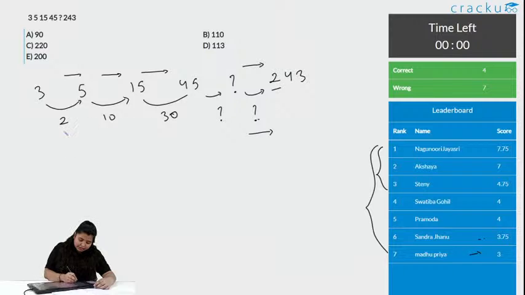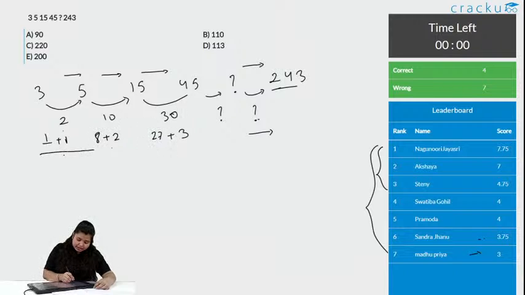So, here we can see it is 2, here it is 10. If I say this is dash plus 1, I am just making it a steady increase, plus 2, as I am not doing plus 1 plus 1 plus 1, as I know the numbers are increasing slowly, and at the end we have a large number. So, plus 3. If I have found the plus 1 plus 2 plus 3, can I find the first number? Yes, obviously 2 minus 1 is 1. So, this will be this. Again 10 minus 2 is 8, it is 27.